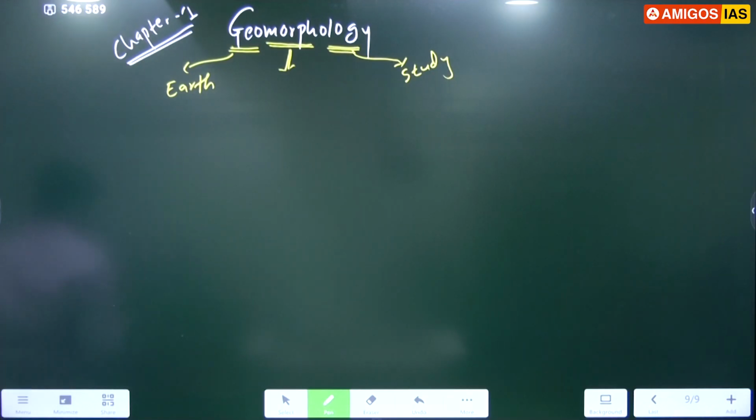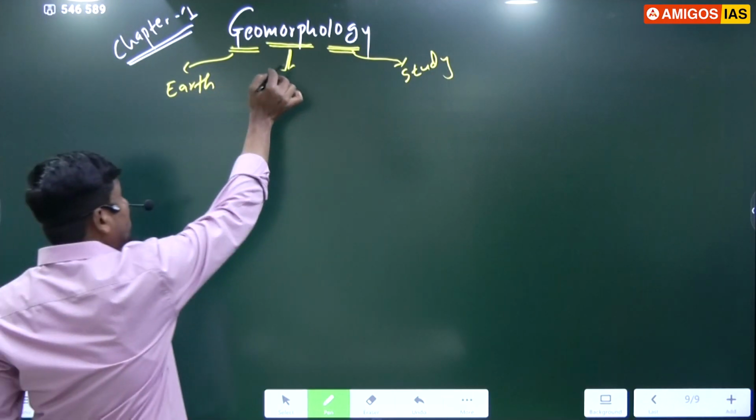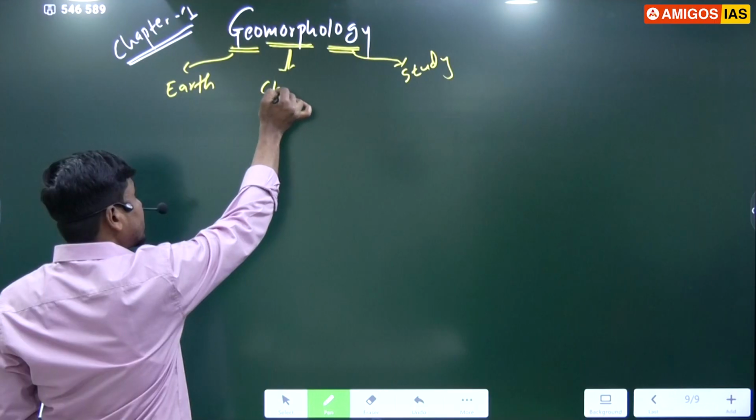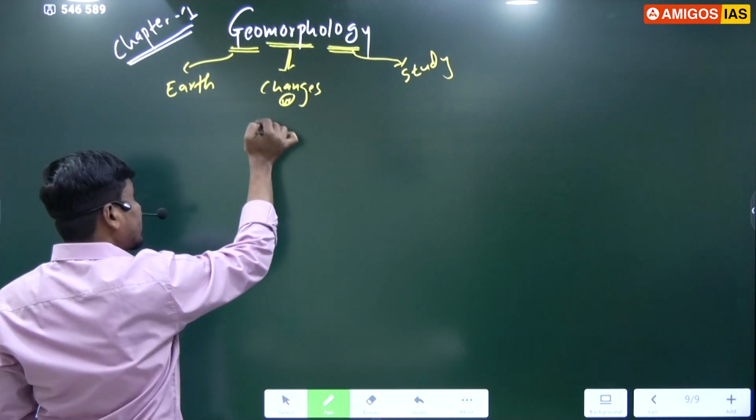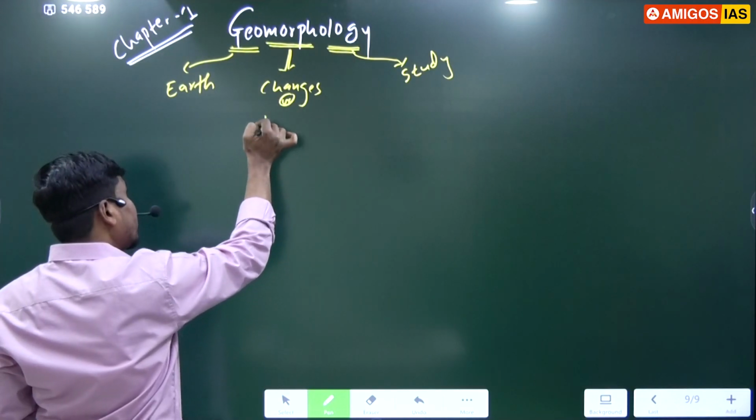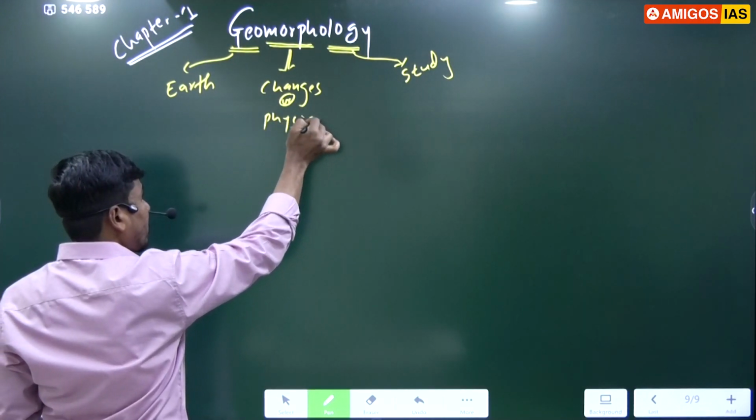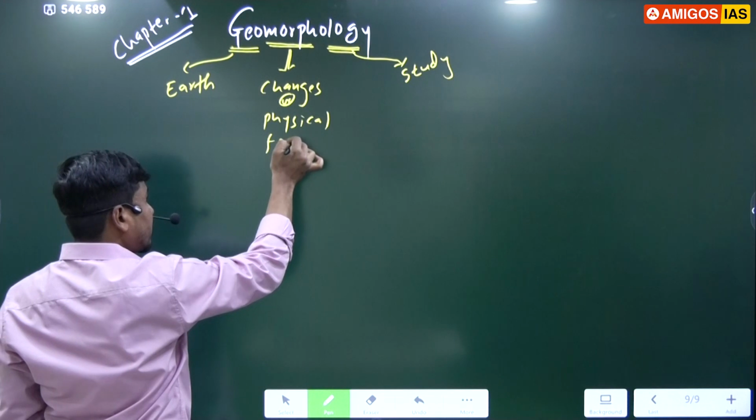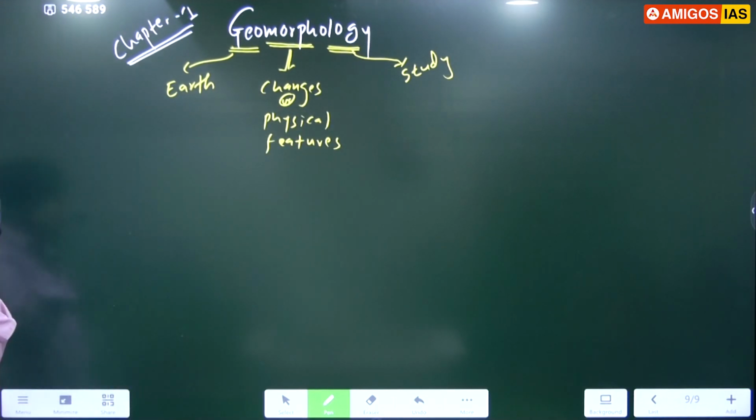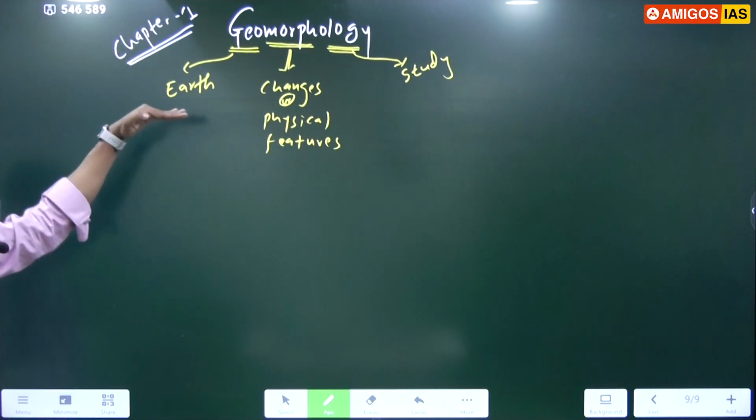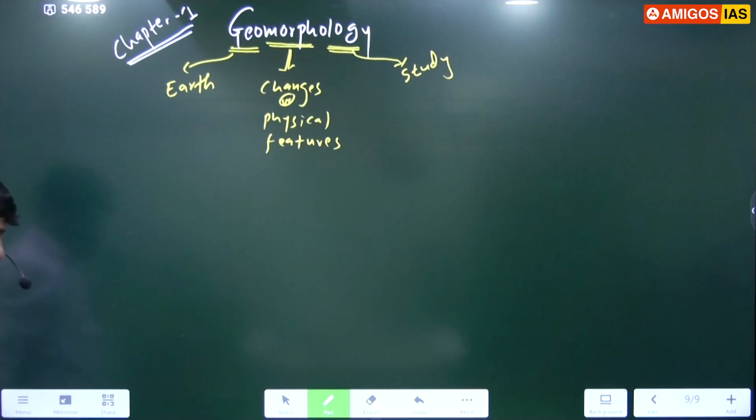Morphology meaning external feature. There are two meanings again. One is changes and second term is physical features or external features. Listen first, don't write. So here geo meaning earth, morpho meaning changes or physical features, and logy meaning study.